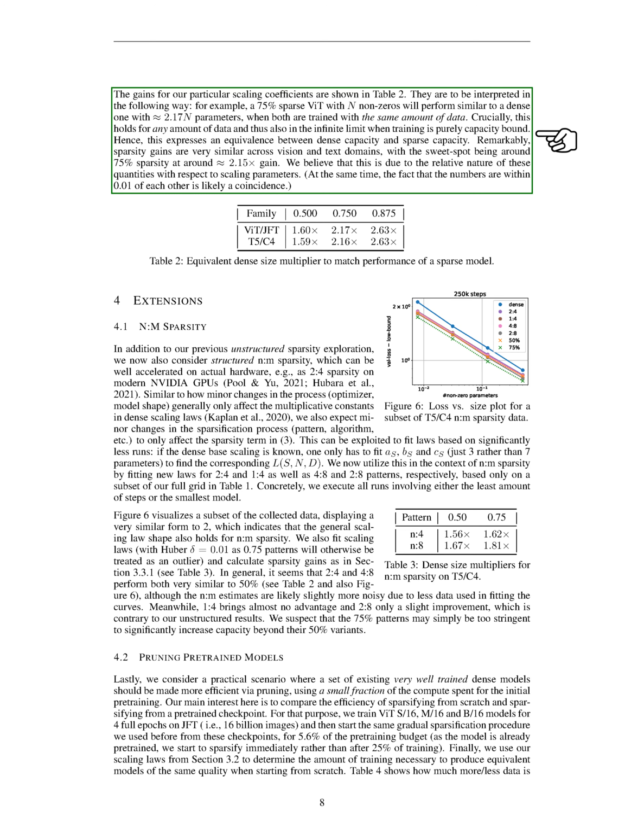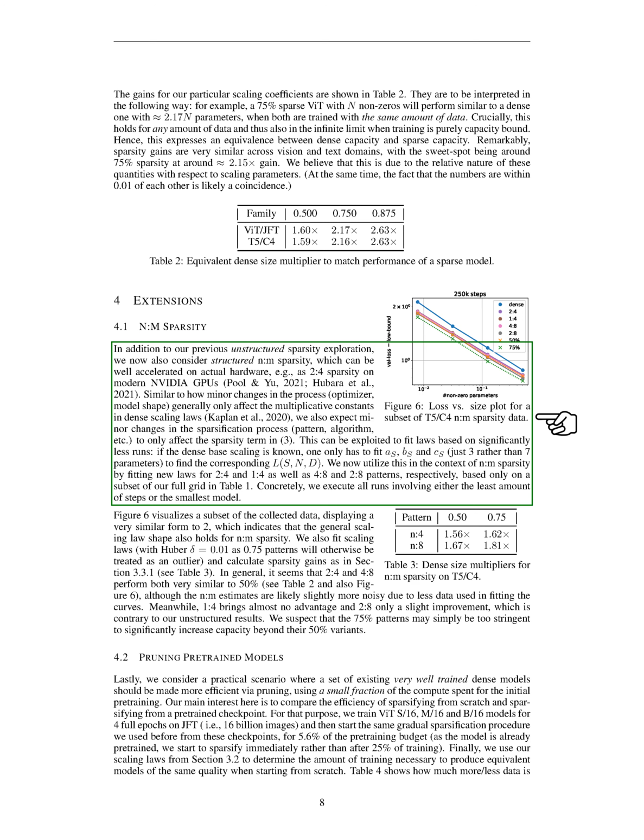This holds true for any amount of data and thus also in the infinite limit when training is purely capacity bound. This suggests an equivalence between dense capacity and sparse capacity. Interestingly, sparsity gains are very similar across vision and text domains, with the sweet spot being around 75% sparsity at approximately 2.15 times gain.